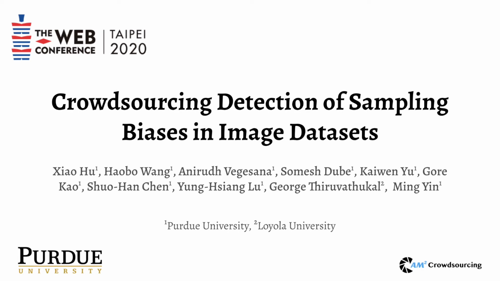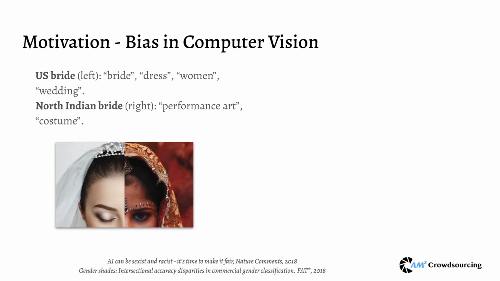Hello everyone. Thank you for watching my presentation video of the short paper Crowdsourcing Detection of Sampling Biases in Image Datasets. I am the first author, Xiao Hu. The work was conducted along with other students and professors from Purdue University and Loyola University.